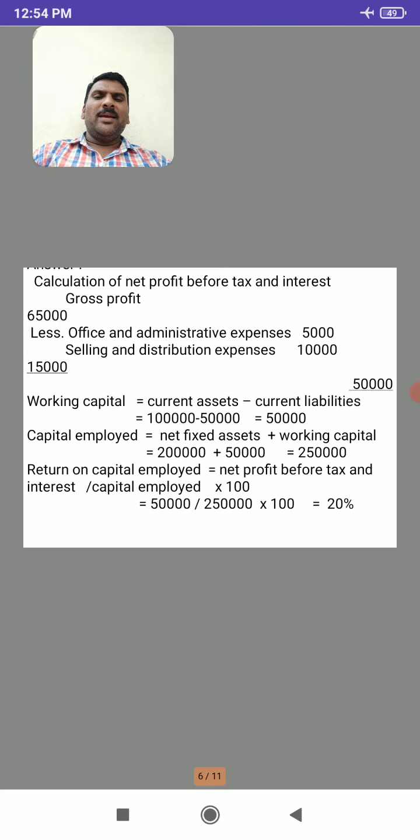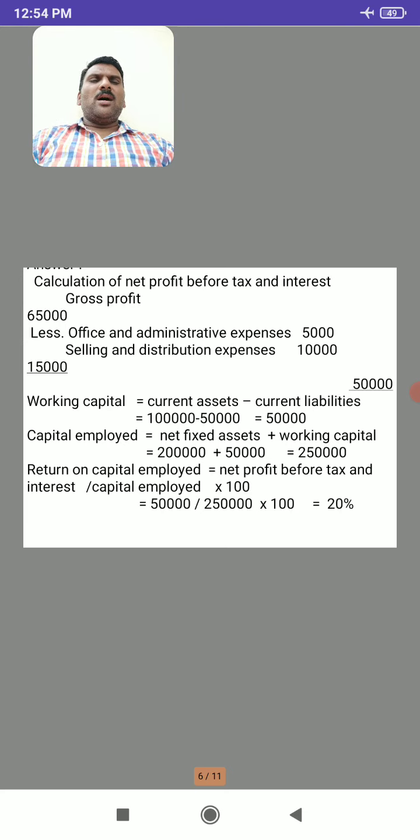So total operating expenses of rupees 15,000 are to be deducted from gross profit. After deducting, we get net profit before tax and interest as 50,000. Now we have to calculate working capital.